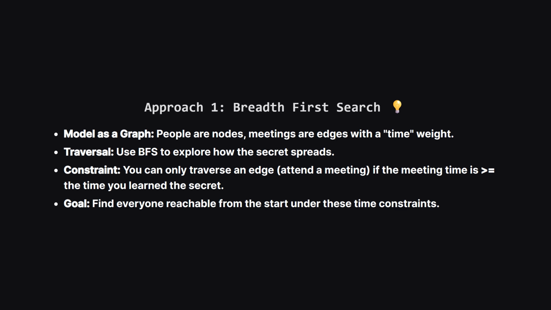The most intuitive way to solve this is to treat it like a graph problem. Think of every person as a node in a graph. Every meeting is a connection, or an edge, between two people. But these edges have a weight representing the time of the meeting. We can use breadth first search, or BFS, to traverse this graph. We start with the people who know the secret at time 0. Then we move to their neighbors, but with a catch. We can only cross an edge if the meeting time is after, or at the same time as when we learnt the secret. We keep doing this to find everyone reachable.